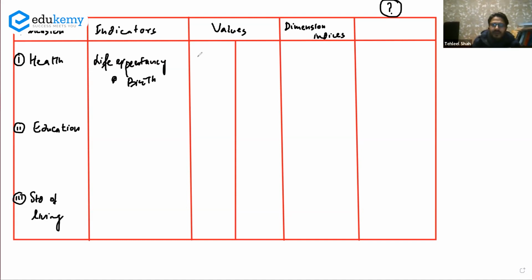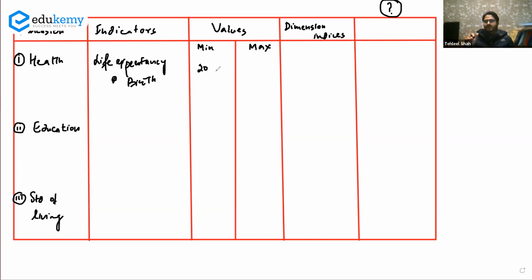Okay. Here you have to write the minimum value, and here you have to write the maximum value. Now, if you look at the health dimension and the indicator of life expectancy, we have this minimum value kept at 20 years. So 20 years would be the minimum life expectancy in some particular country.